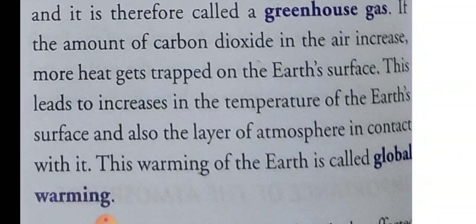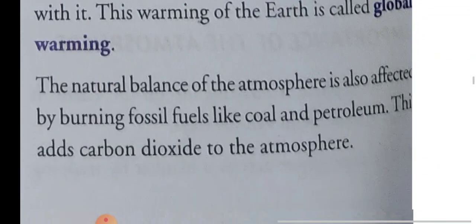Warming of the earth is called global warming. Because these days people are cutting down the trees, the temperature of the earth is increasing. So this is called global warming.